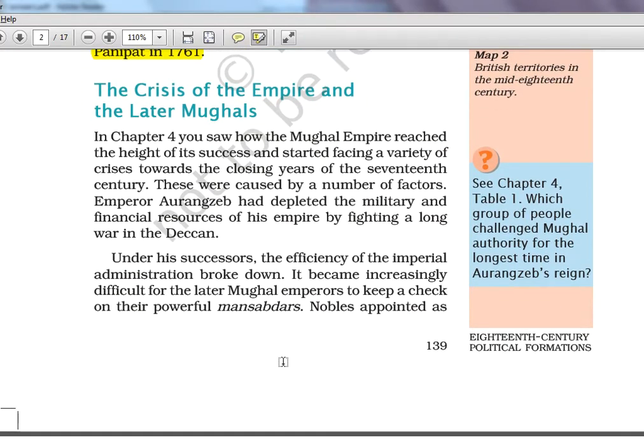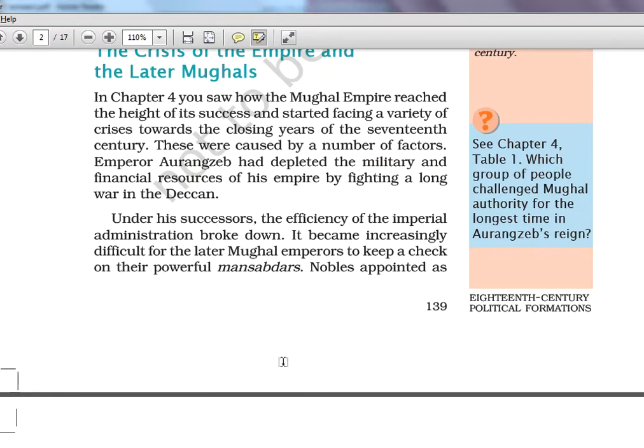Crisis of the empire and later Mughals. So here they are telling that the closing years of the 17th century, the empire was coming to an end. A number of factors. Aurangzeb, in chapter 3 of Spectrum, I have given 10 elaborate points which will make a proper 150 words answer also. You can write the causes for decline. So here military, financial resource, everything is there. One policy I'll tell you, Aurangzeb's Deccan policy is considered a failure.